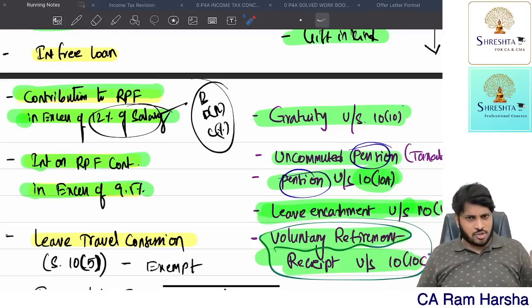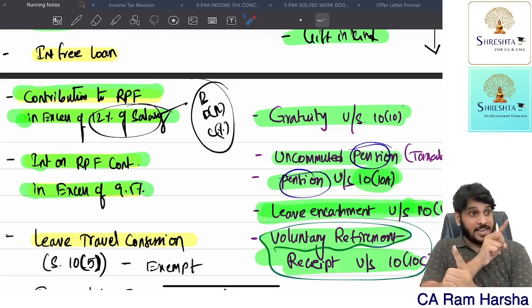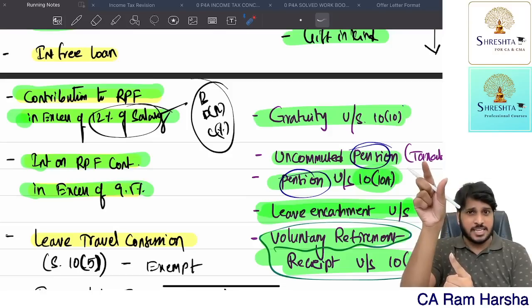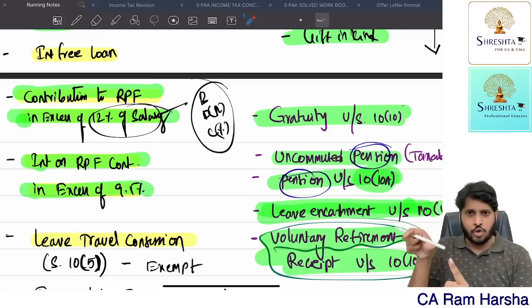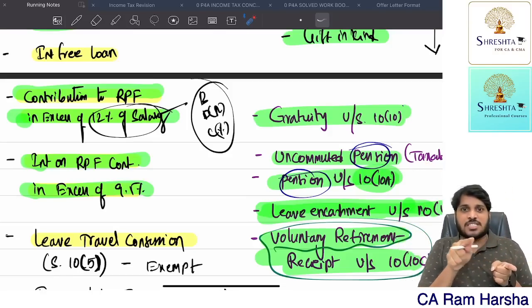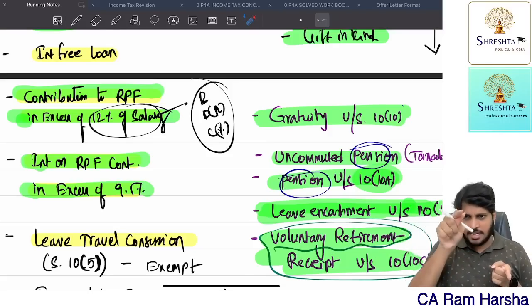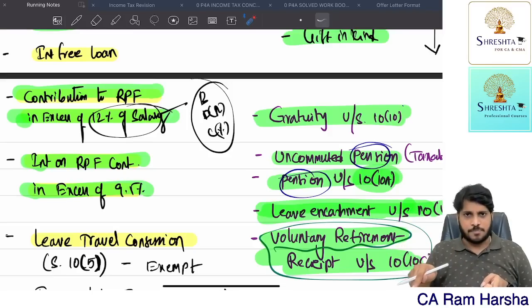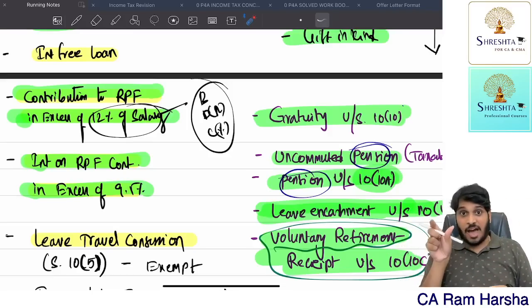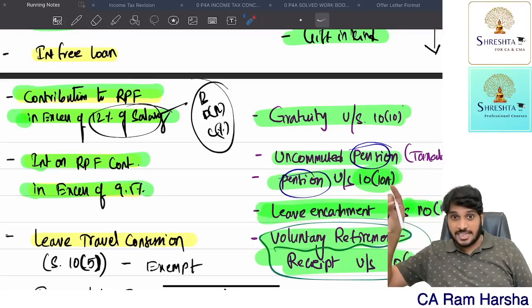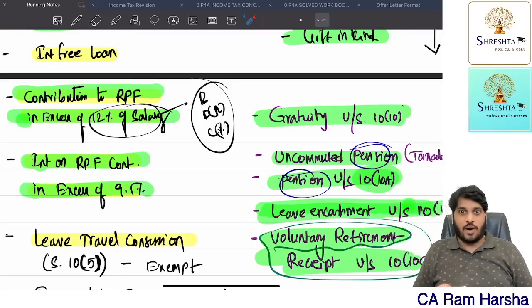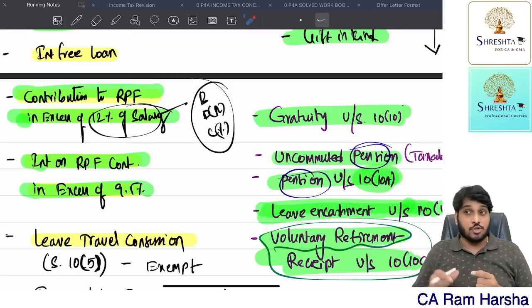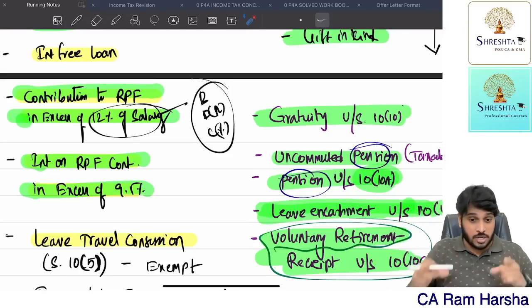How? Identify the actual amount contributed: 20% of basic. Check what basic is, apply 20%, and put the amount. Minus 12% of salary. Salary means basic, DA for retirement, commission percentage of turnover. Total it, apply 12%, and you will get the value. Amount contributed 10 lakh, exempt value 9 lakh, so 1 lakh is taxable. You should always compute like this in a working note. Only then you will get marks.